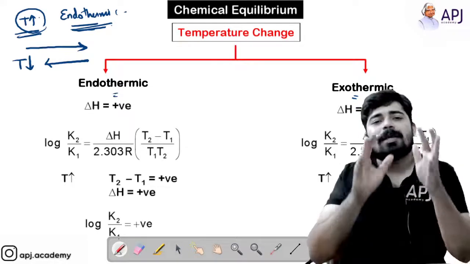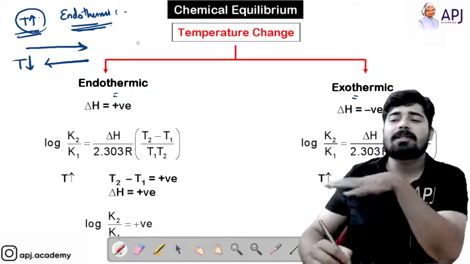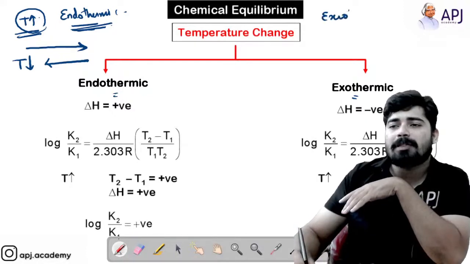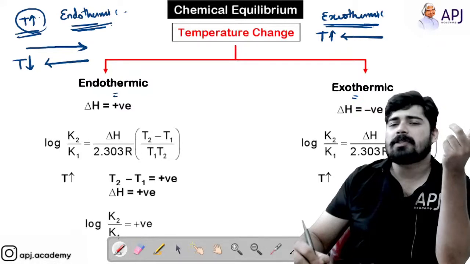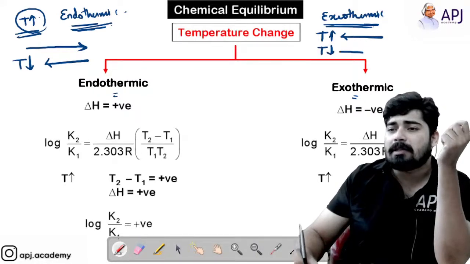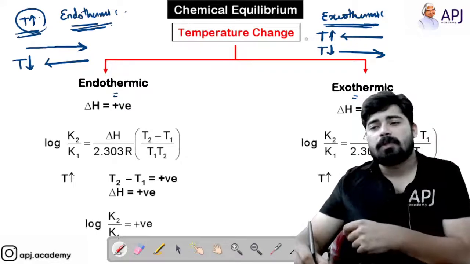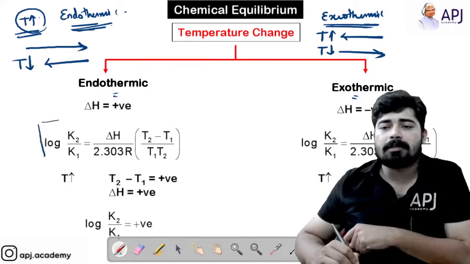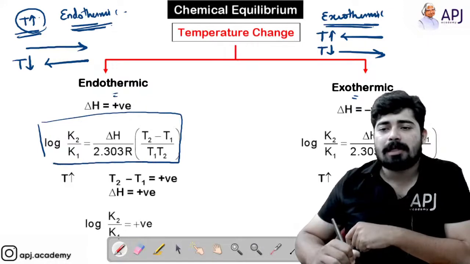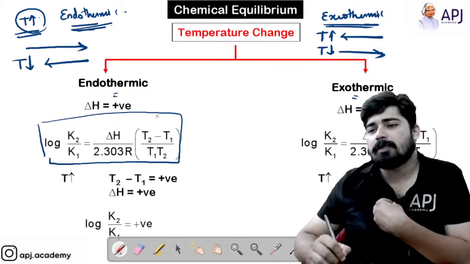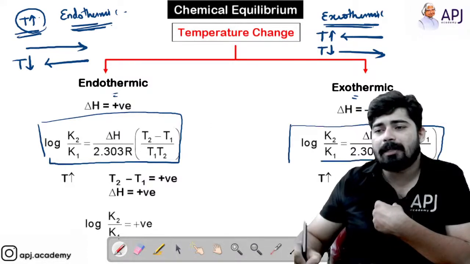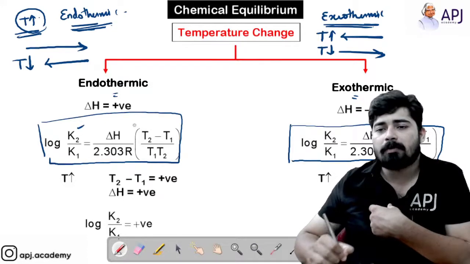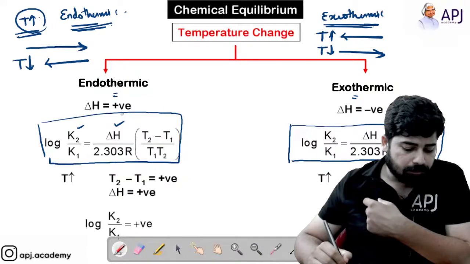Once you understand what happens with endothermic, just the reverse will happen with exothermic. So for an exothermic reaction, if you increase the temperature, the reaction shifts backward, just opposite of endothermic. And if you decrease the temperature, the reaction shifts forward. And you can learn this formula, the Clapeyron equation. This is one of the important equations that you have to understand and learn. It gives you a clear relationship between the equilibrium constant and enthalpy change.